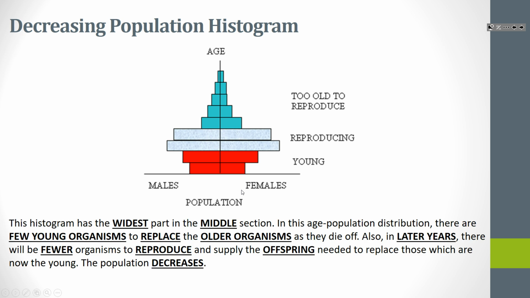Because it's wide in the middle, that means your population is going to drop, because these reproducing people aren't replacing themselves. If they were having babies about the same amount as there are in the reproducing age, then our population would stay pretty much consistent. But because they're having fewer children than there are reproducing people, our population is going to be dropping.